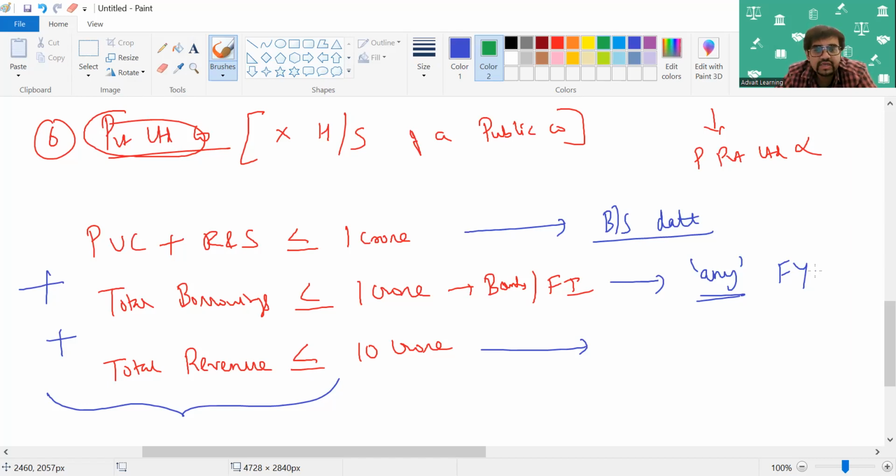And lastly, total revenue does not exceed 10 crore. Of course, this is for that particular financial year. Revenue cannot obviously be seen whenever during the year. It's obviously the overall revenue of the year, which should not exceed 10 crore, is what you have to see.